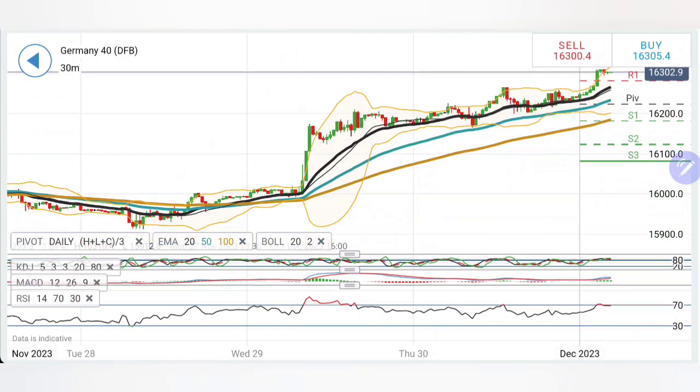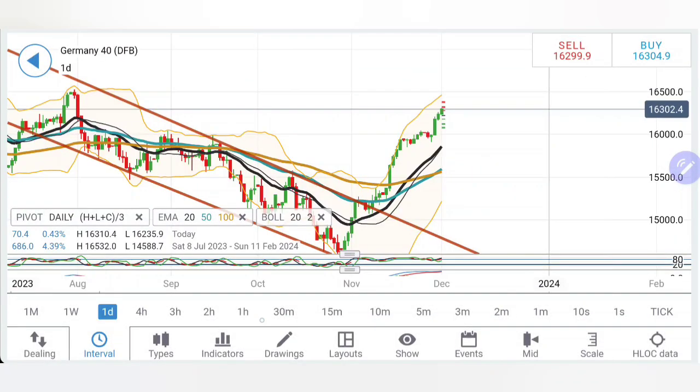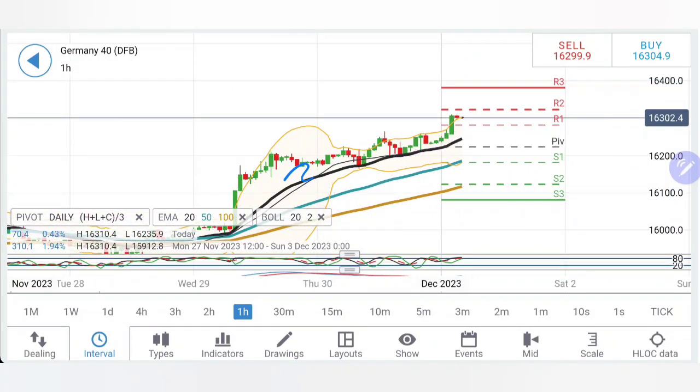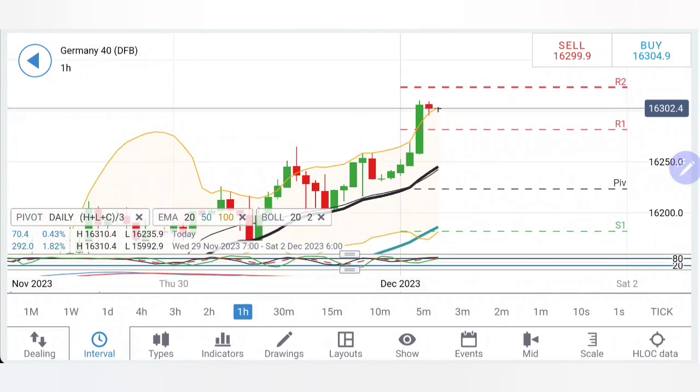Let's start with Germany 40. Look at Germany 40: a retracement towards the 20 period, taking the support. We have seen a megaphone pattern. In general, after the megaphone pattern, we always see a little retracement. How far can it drop?